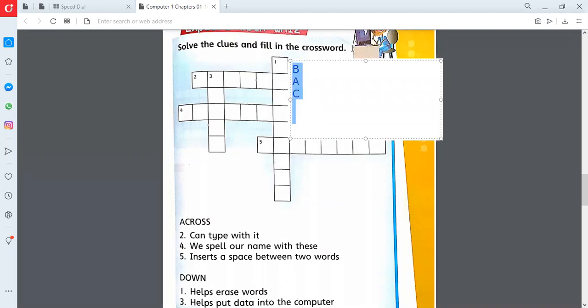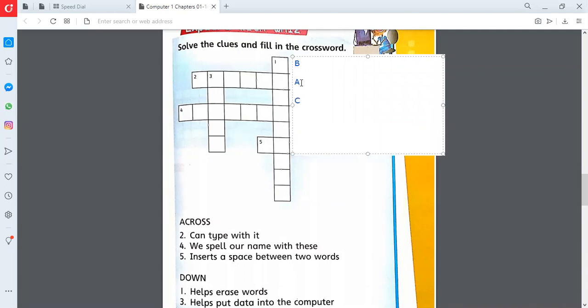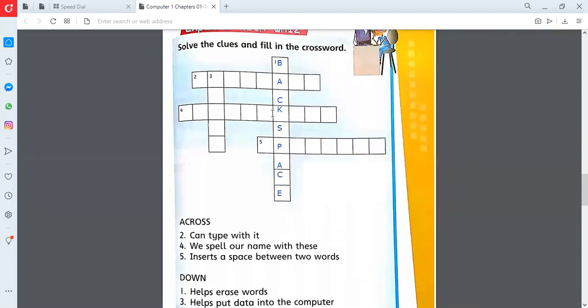Okay, let me write it. The spelling is backspace.